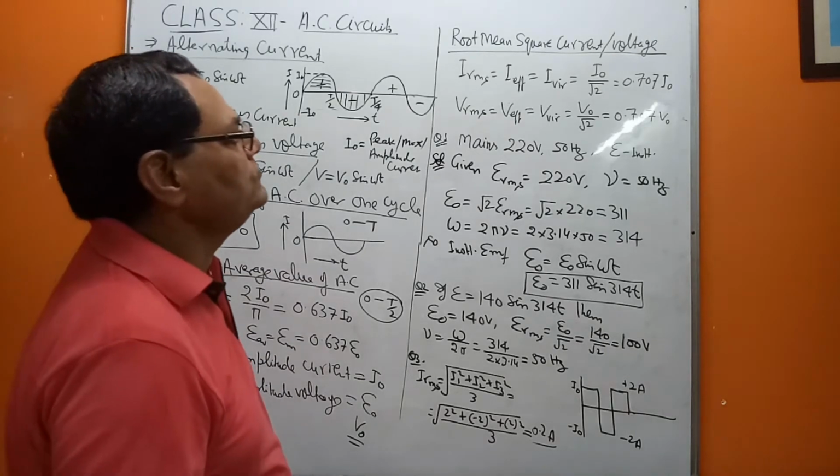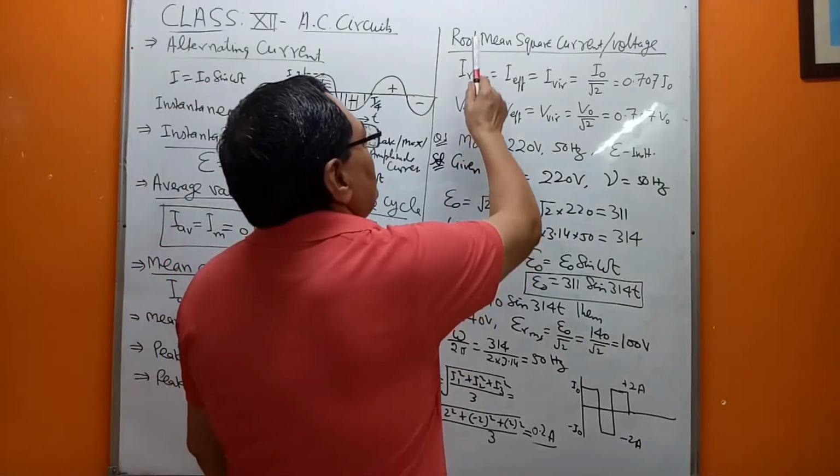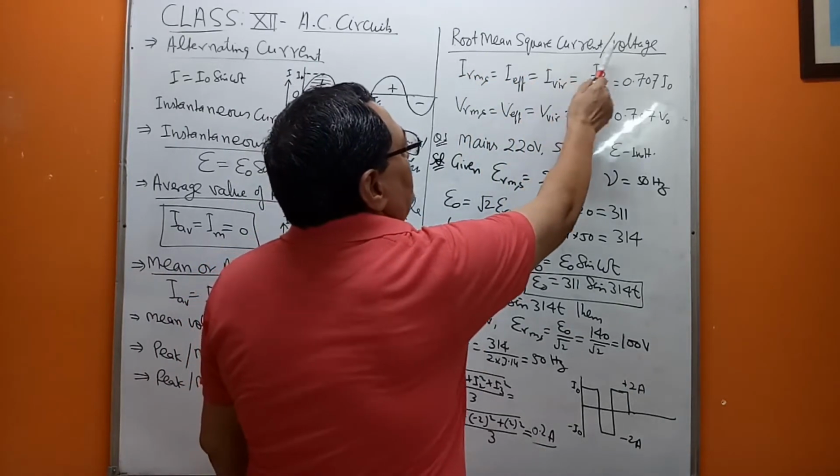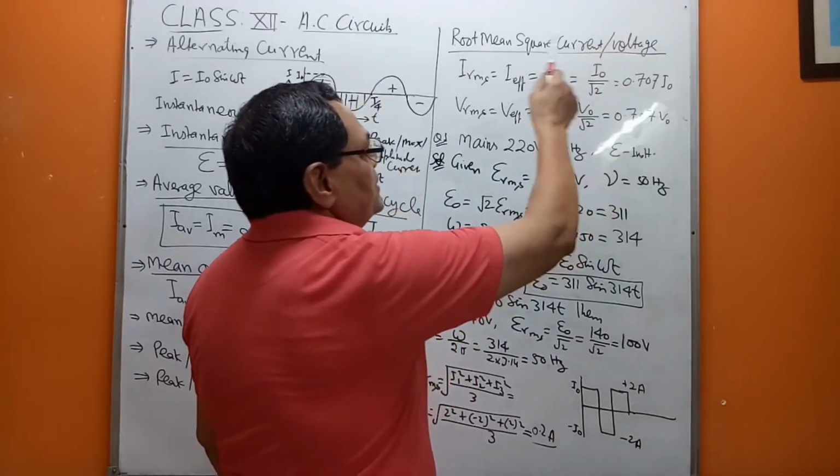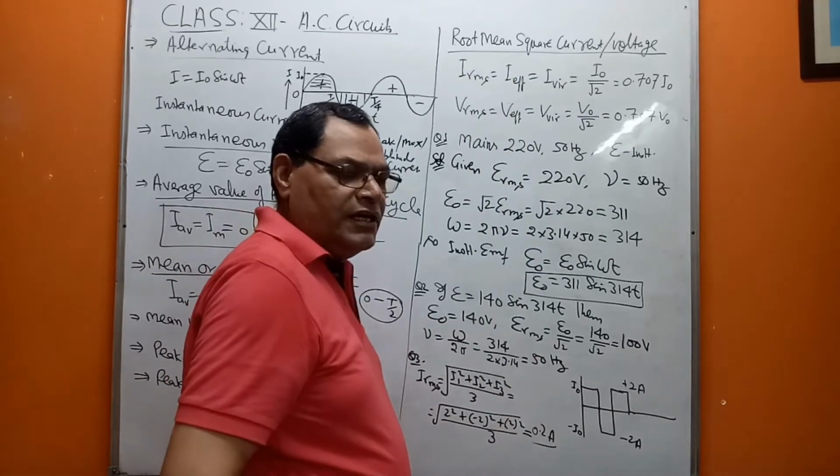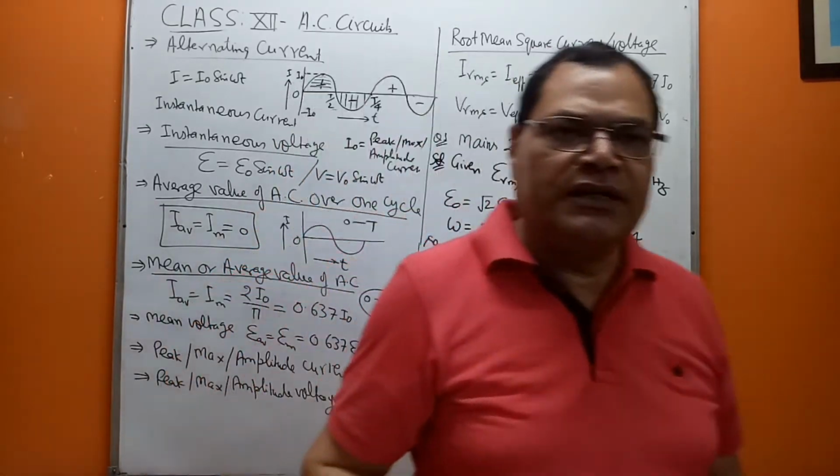Alright. Now the most important is the root mean square current as well as voltage. Root mean square, meaning thereby what is this?